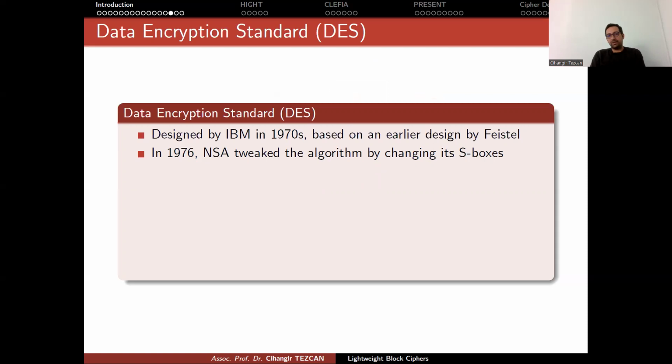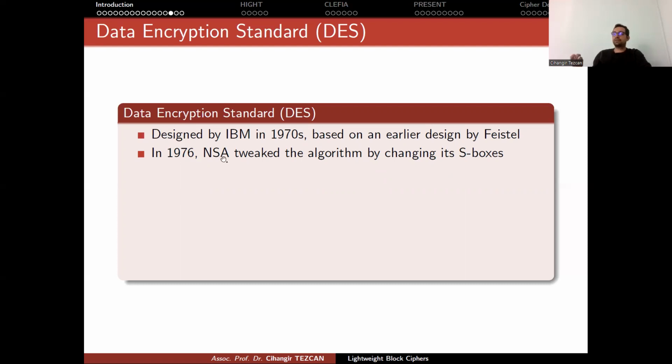This was designed by IBM in the 1970s based on an earlier design by Feistel. So they actually modified their cipher called Lucifer and submitted to this call. In 1976, NSA tweaked the algorithm by changing its S-boxes. So NSA actually made two modifications here. First, they shortened the key because IBM's Lucifer design has a 128-bit key, which was secure.